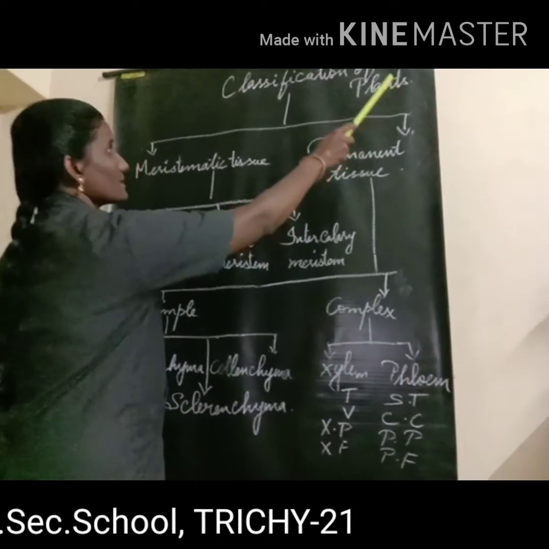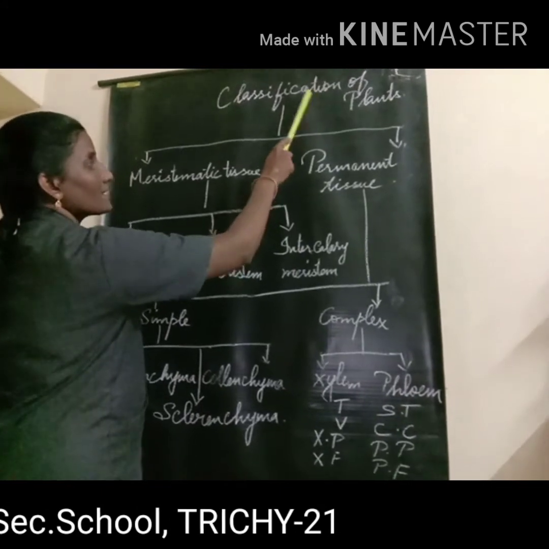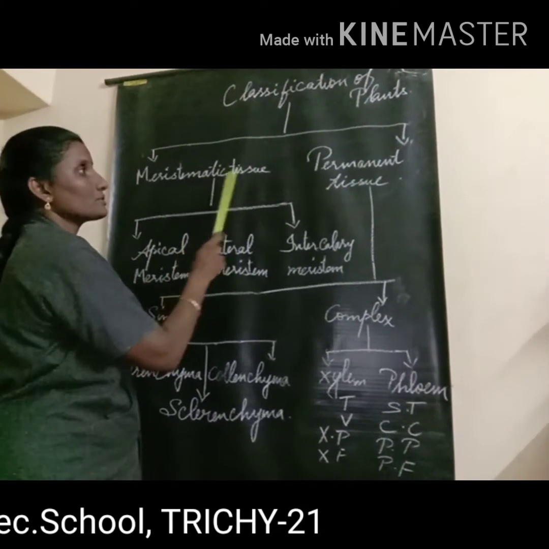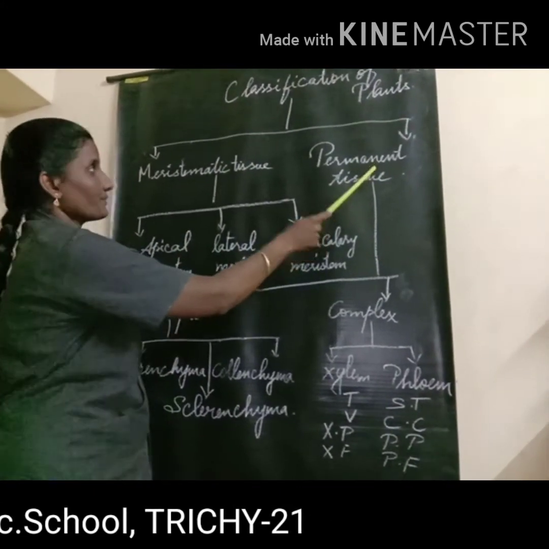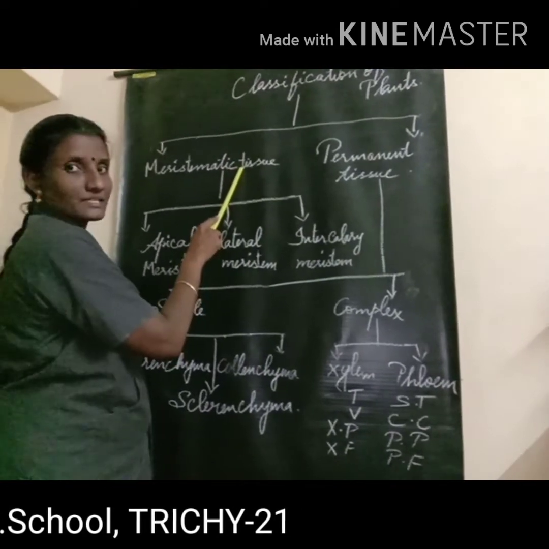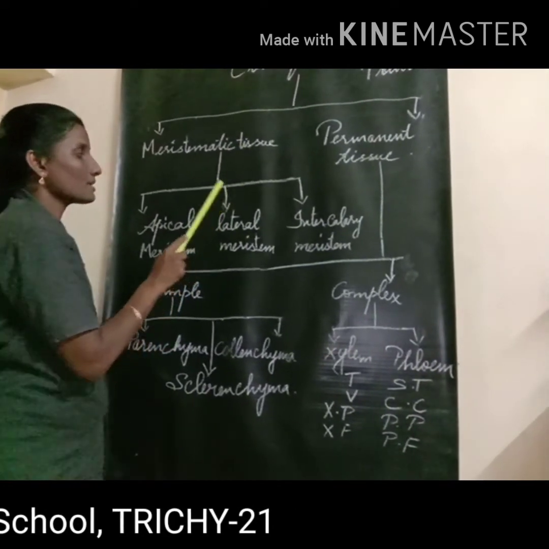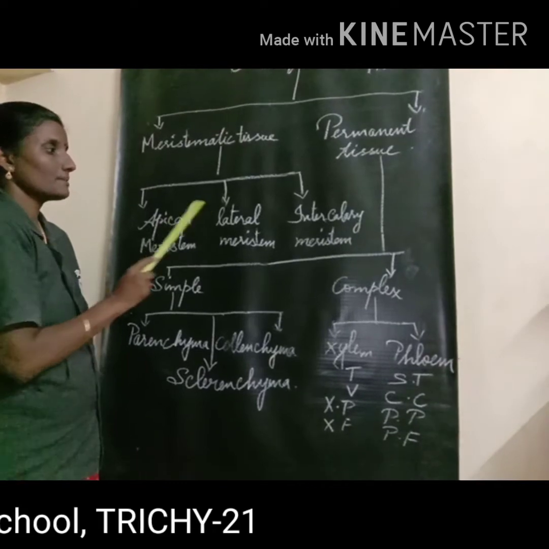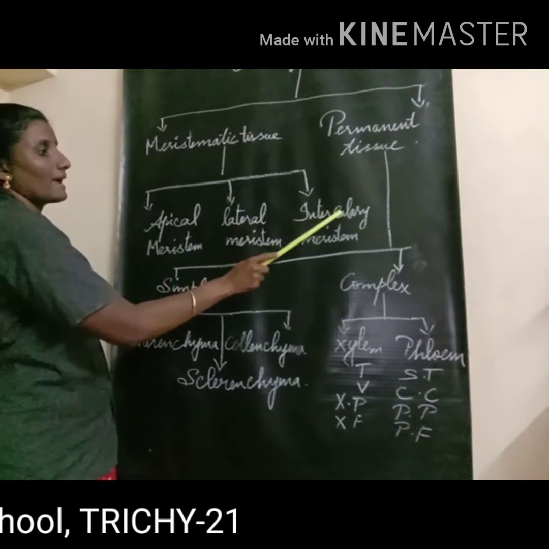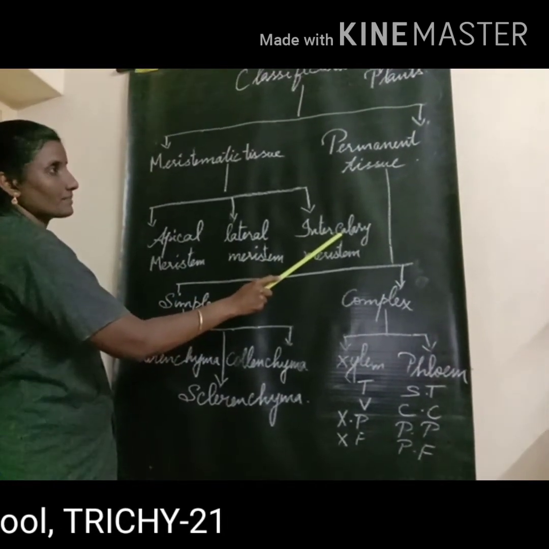Classification of plants. Plants are classified into meristematic tissue and permanent tissue. The meristematic tissue is classified into three types: apical meristem, lateral meristem and intercalary meristem.